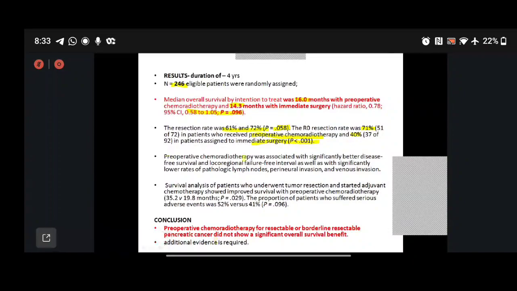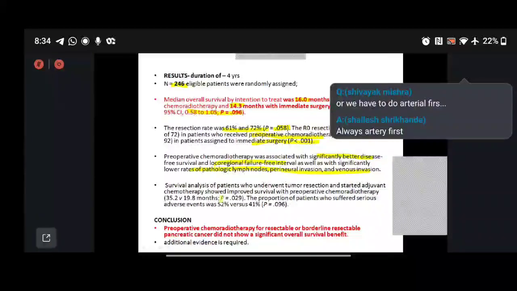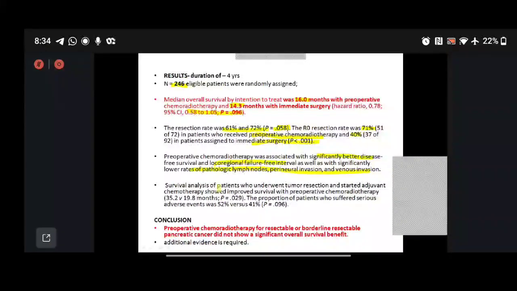Therefore, preoperative chemotherapy was associated with a significantly better survival and locoregional failure-free rate, as mentioned before, with significantly lower pathological lymph nodes, perineural invasion, and venous invasion. Survival analysis, however, was not significant here. In patients who underwent tumor resection and started adjuvant therapy, survival analysis showed improved survival with NACT.